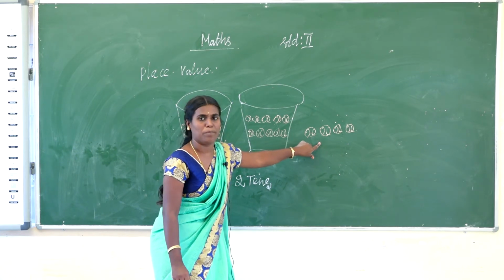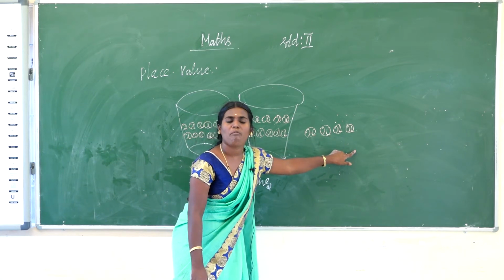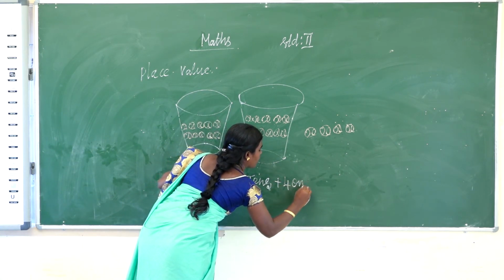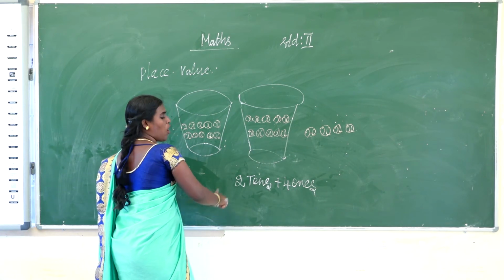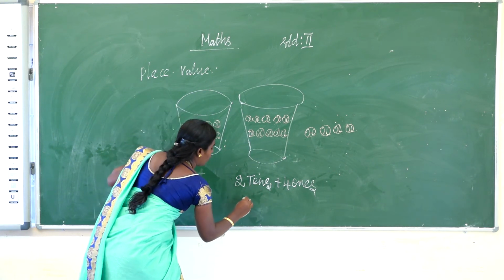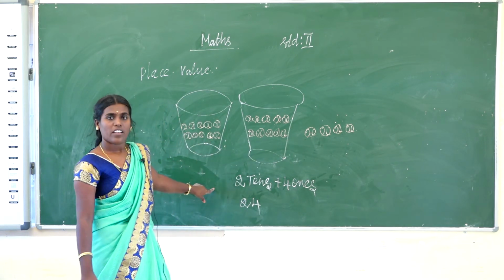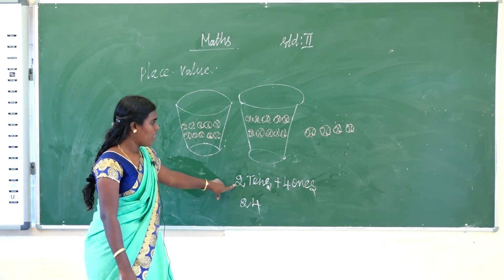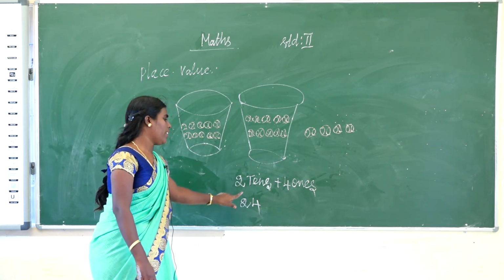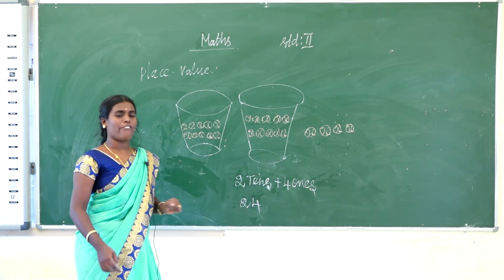That is called the ones place. 1, 2, 3, 4. How many balls are there? 4 balls. So that is ones. Now you directly identify the standard form. 2 tens, that is expanded form. The standard form is 24. 2 tens are 20, 4 ones are 4. 20 plus 4 is 24.